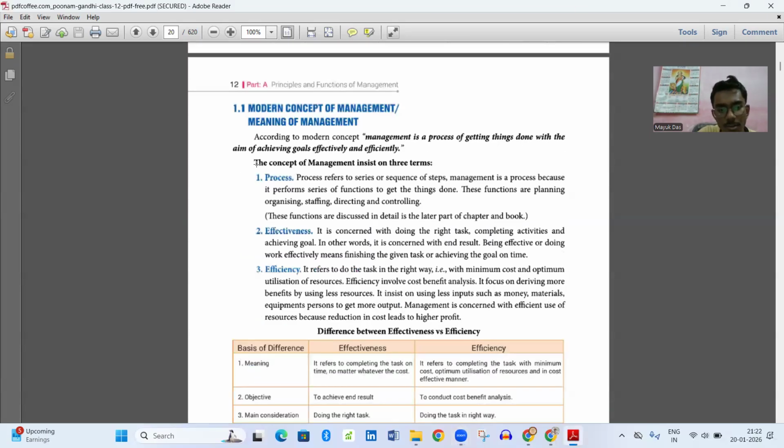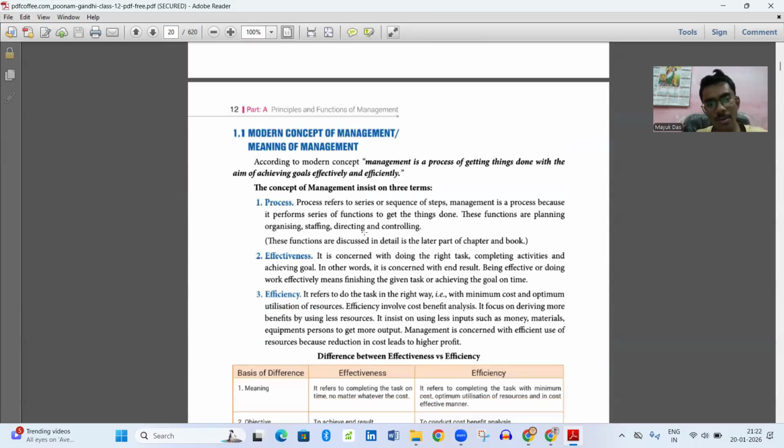Now we will discuss the concept of management, which consists of three terms. Under management there are three concepts: process, effectiveness, and efficiency. Process first. What is process? Process refers to a series or sequence of steps. With the same example I am explaining.